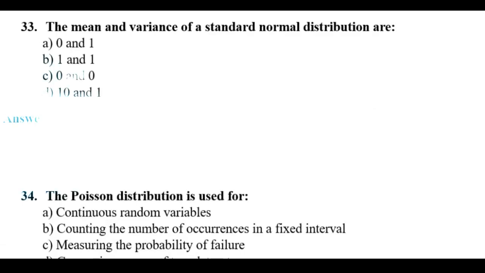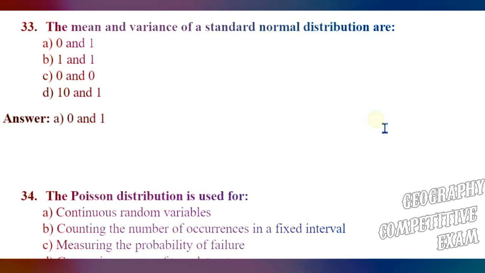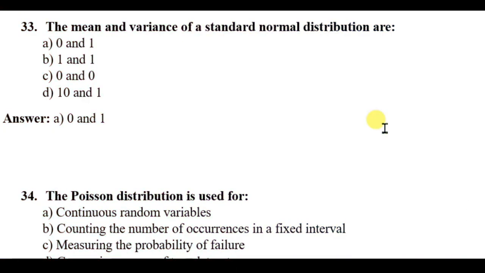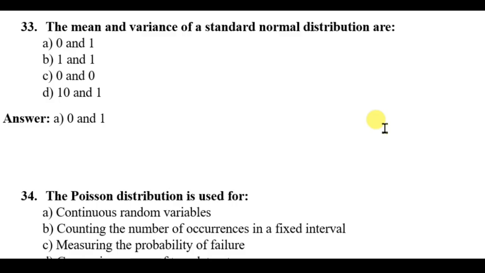Question 33. The mean and variance of a standard normal distribution are 0 and 1, 1 and 1, 0 and 0, 10 and 1. Here the right answer will be 0 and 1. Mean and variance of a standard normal distribution: mean is 0, variance will be 1.